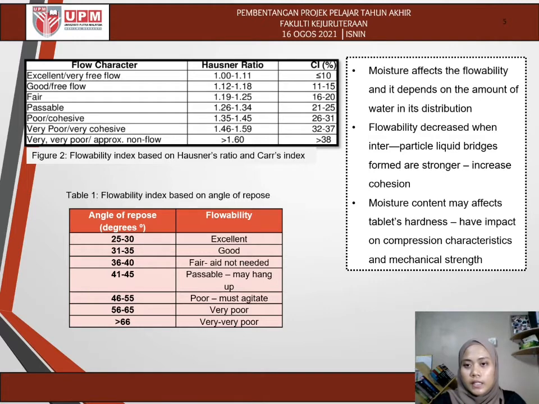Next, for properties analysis, moisture affects the flowability and it depends on the amount of water and its distribution. Flowability decreases when interparticle liquid bridges form and are stronger, which increases the cohesion between the particles. Moisture content may affect the tablet's hardness, as it is said to have an impact on compression characteristics and mechanical strength. Next, the figure shows the flowability character of powder based on Hausner ratio, Carr's index, and angle of repose value.